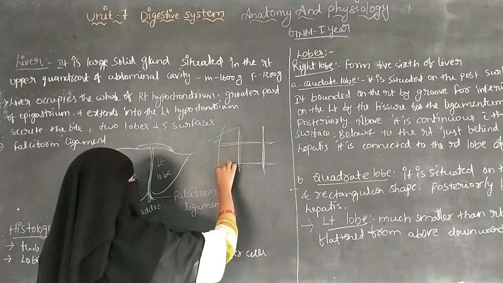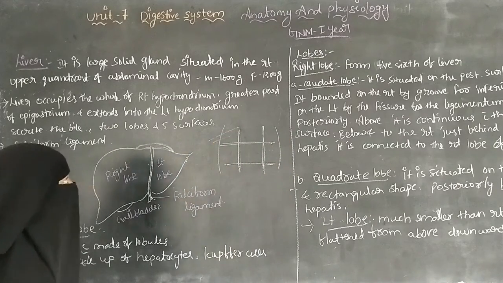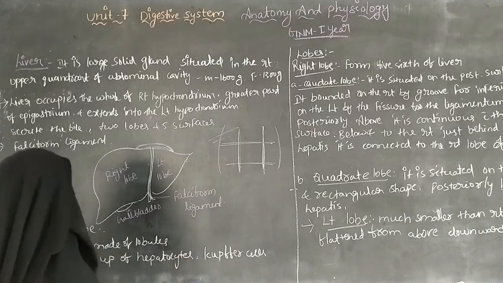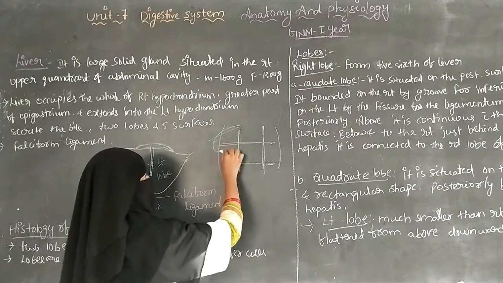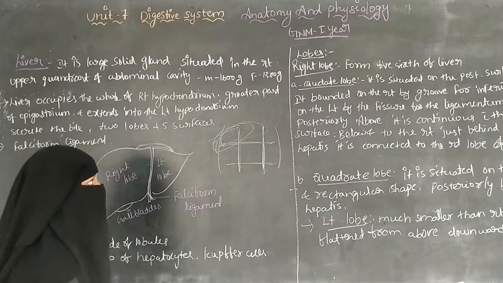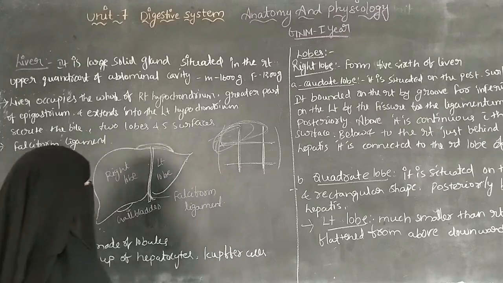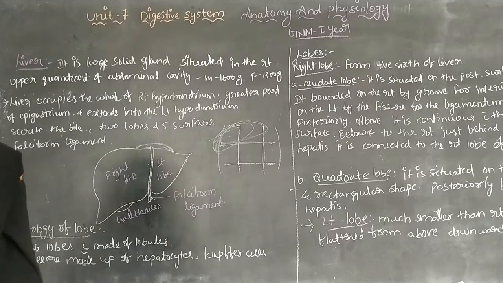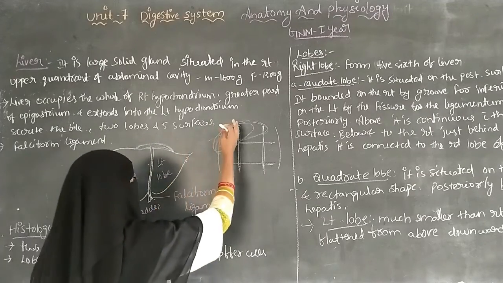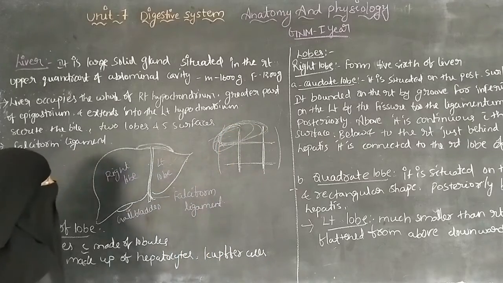This is the right side and this is the left side. The liver is situated at the upper quadrant of the abdominal cavity. Here the liver is situated, in the right upper quadrant of the abdominal cavity.